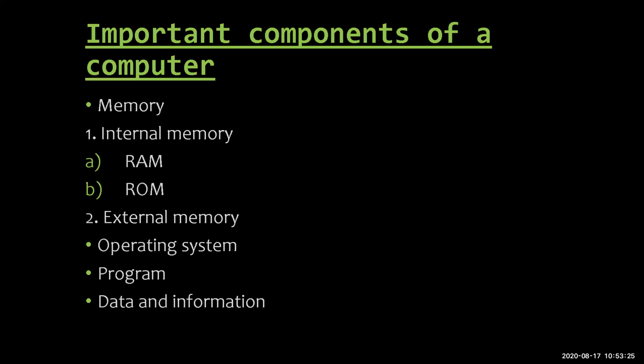Now there is external memory. What is external memory? External memory consists of operating system, program, and data and information. What is an operating system? This is a program which provides a means of communication between the computer and the person working on it.